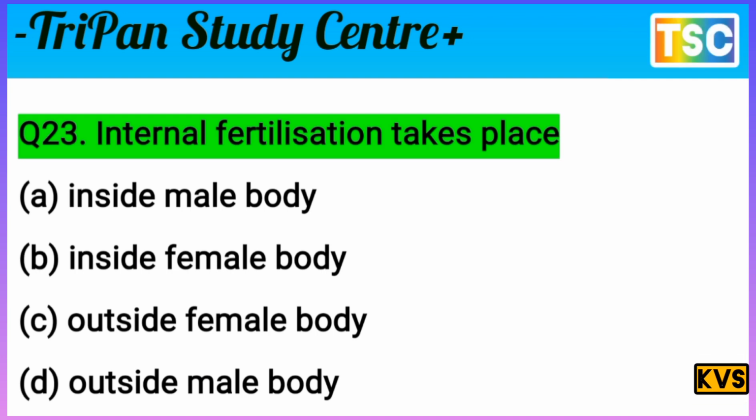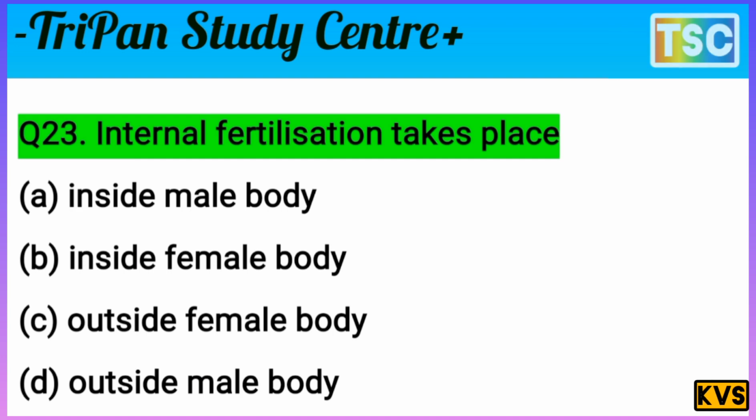It means option B is correct here. B, inside the female body. Yes, option B is correct here. Inside the female body, fertilization takes place. It is called internal fertilization. Option B is correct for this question.